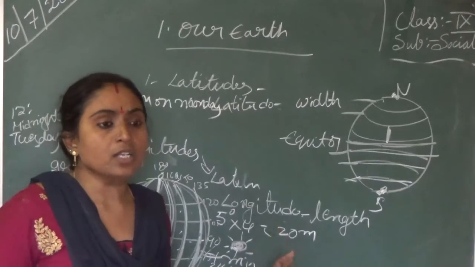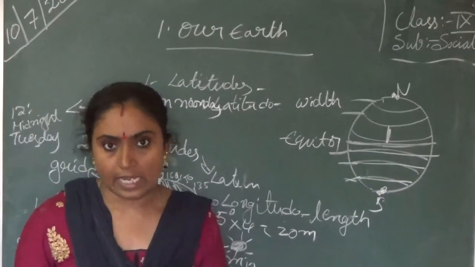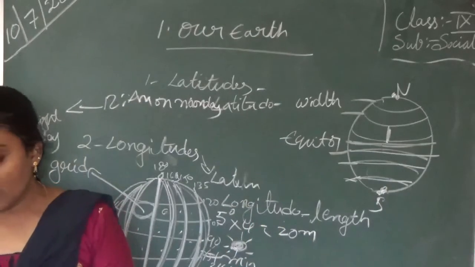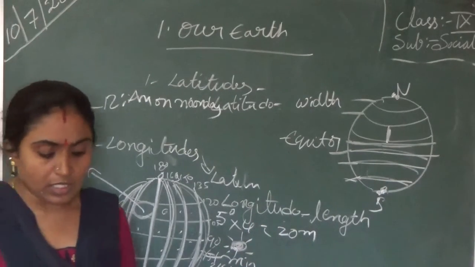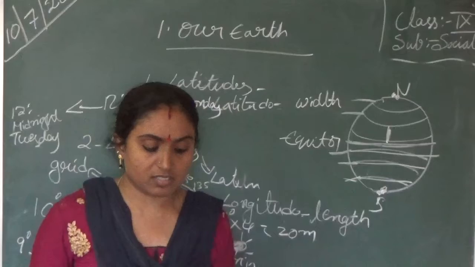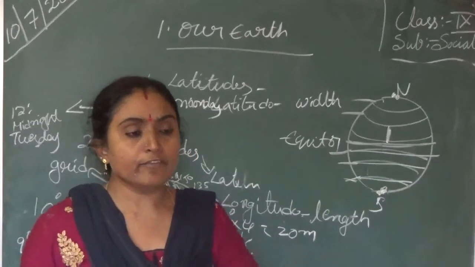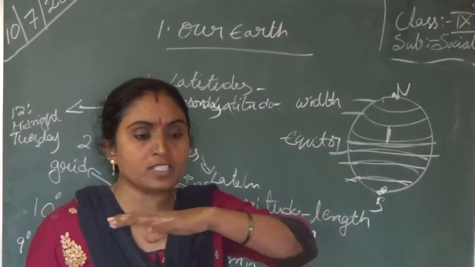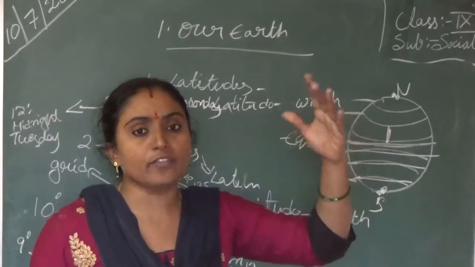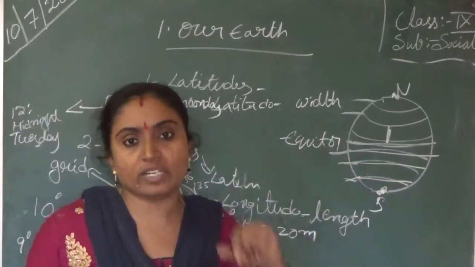So they are using only one line. If a meridian line is passing through their territories, they follow the same time all over the country.